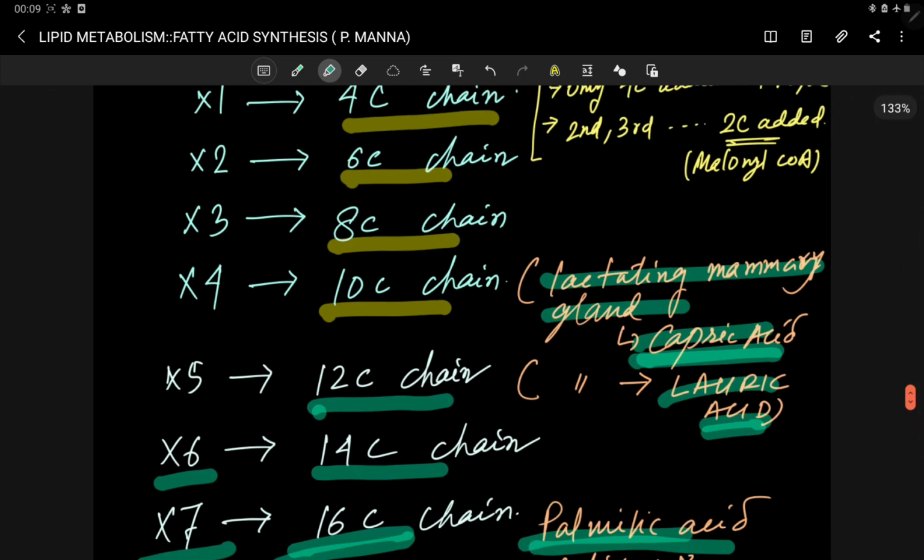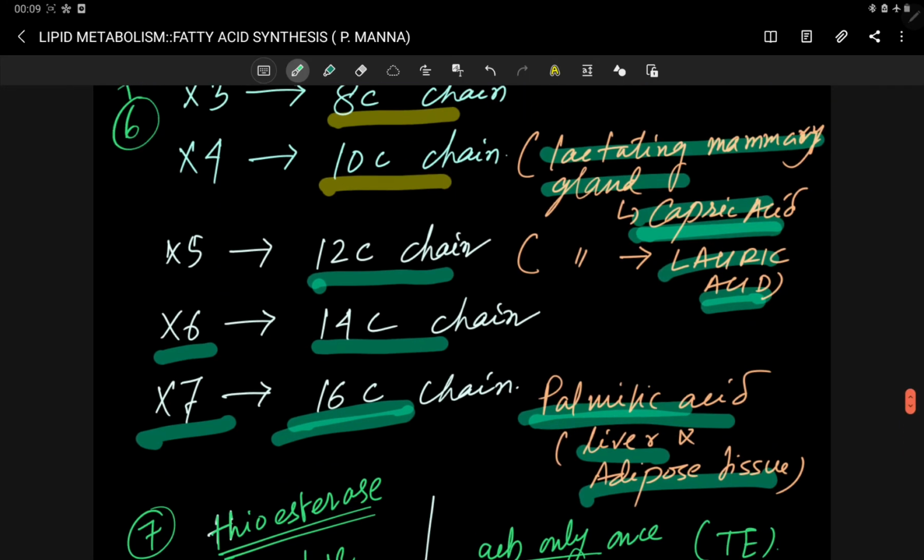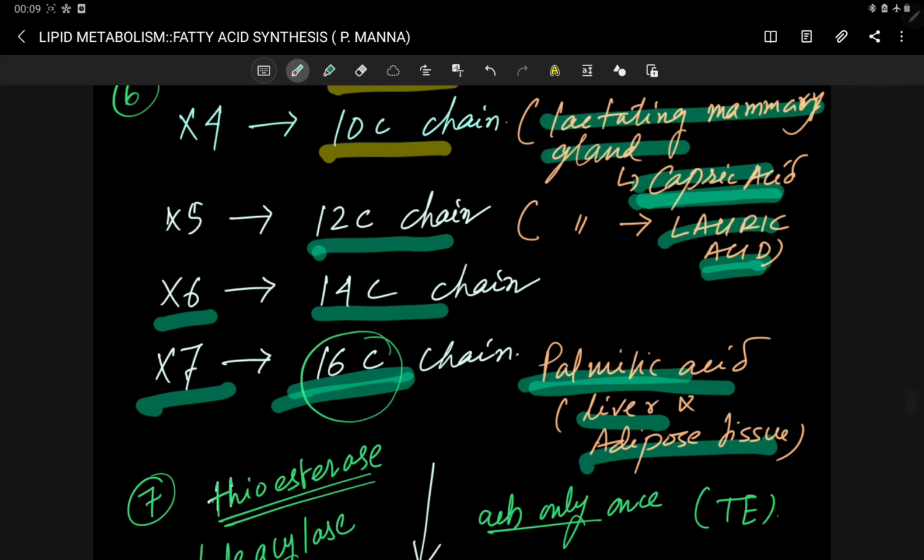So the cycle repeats 7 times, or you can say the first cycle is counted as 1, and then 6 repetitions of the same cycle occur, forming the 16 carbon palmitic acid.